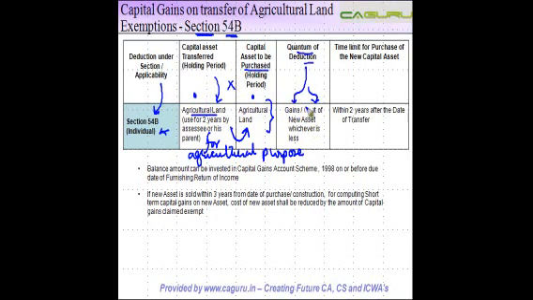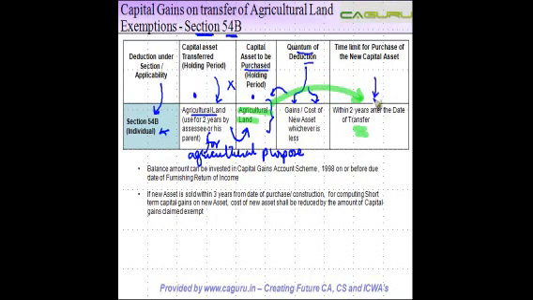We just discussed this in the context of section 54 earlier, so you can go and check the detailed explanation there as to how you compare these two vis-a-vis the sale consideration. And this new agricultural land has to be purchased within 2 years from the date of transfer. If you don't purchase this asset within 2 years from the date of transfer, then the exemption that you have claimed earlier in respect of capital gains arising on the agricultural land will become taxable again.